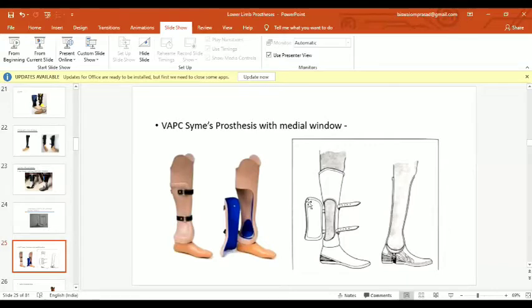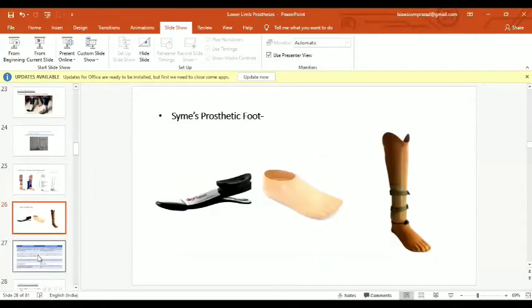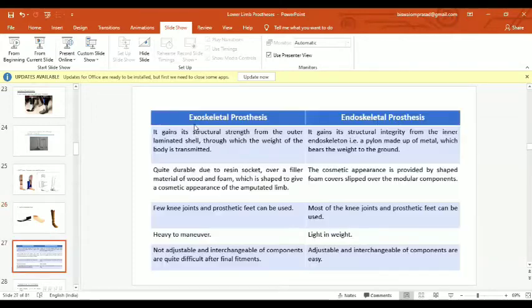A medial opening is given just proximal to the malleolus level, so that the bulbous end of the stump can easily go inside the socket. There are also some specific Syme prosthetic feet available, which are the most energy storing and functional for Syme amputated patients.